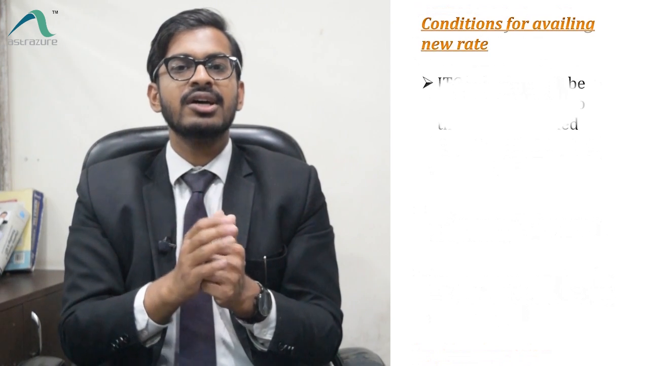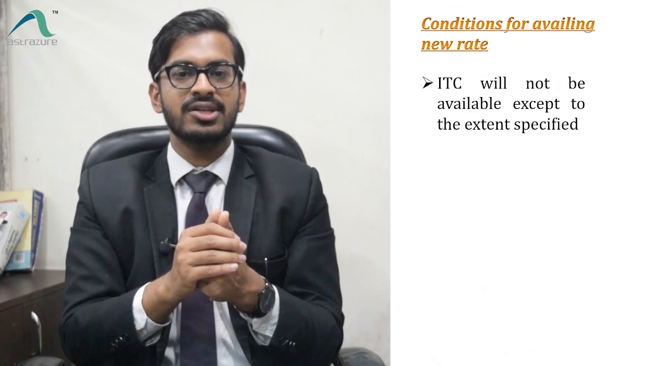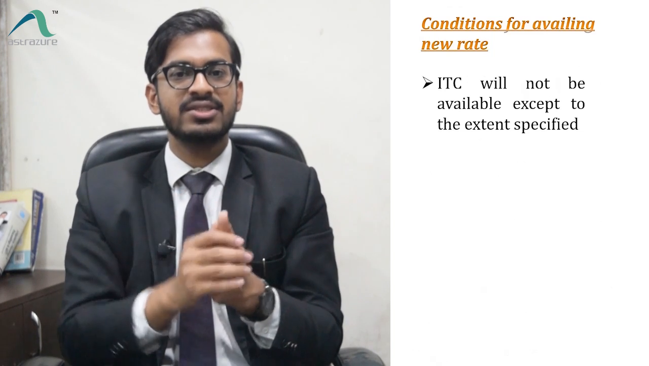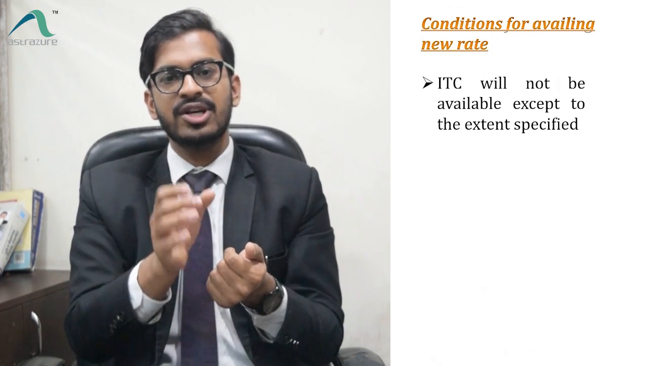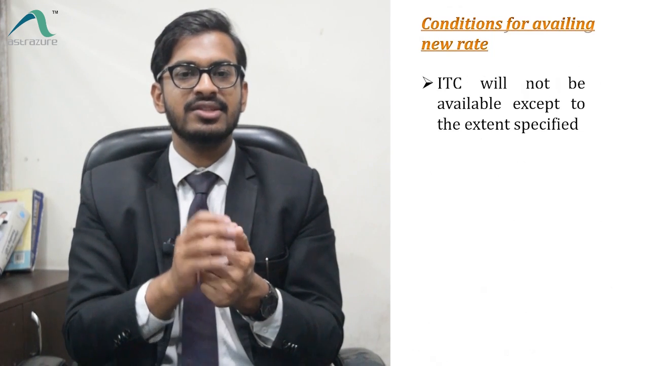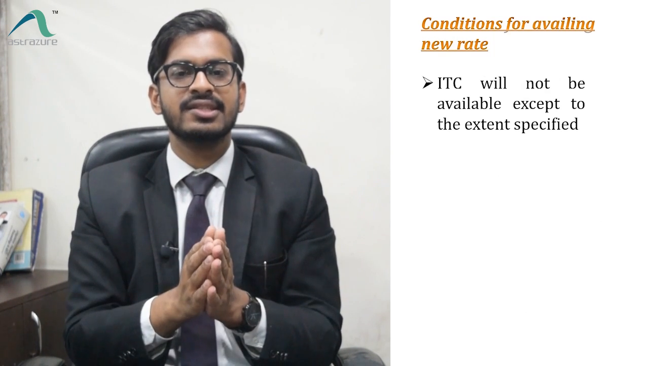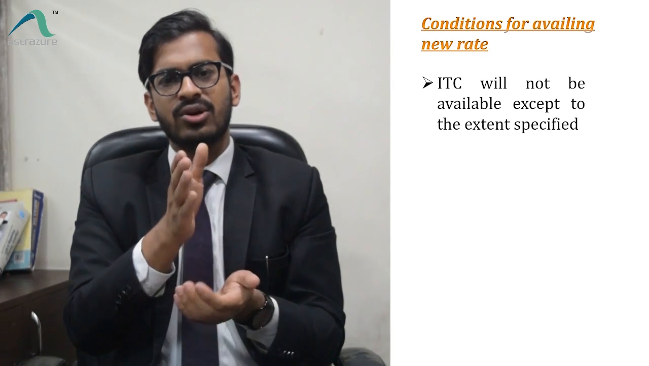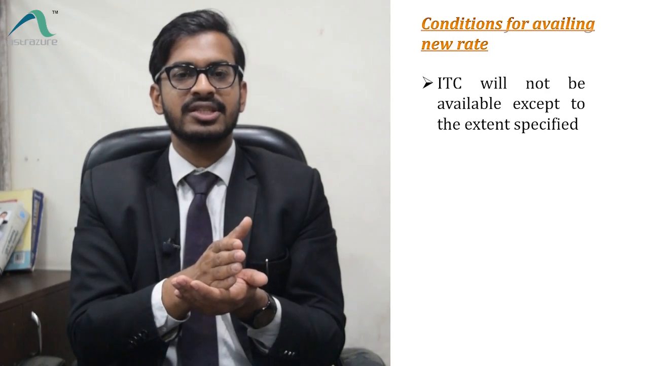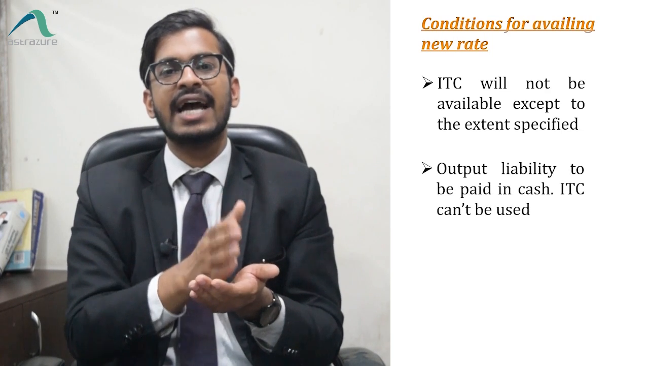Okay, now coming on to the conditions which are given for the new rates. So first condition, which we have discussed many times in the video itself, ITC is not available to the builder. For new projects, no ITC is available to the builder, and for ongoing projects, ITC is available to a specified extent, which is given in a formula which we will be discussing later in the video. Then the next condition is that all the liability of the residential project has to be paid in cash only.